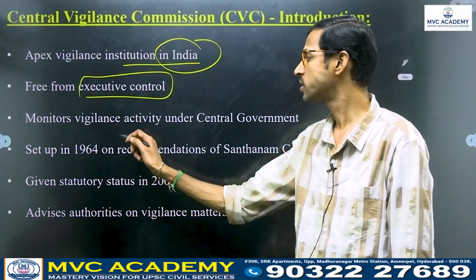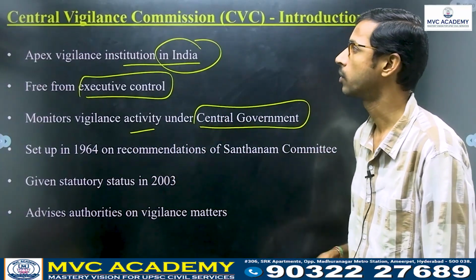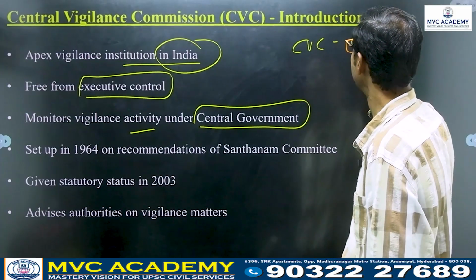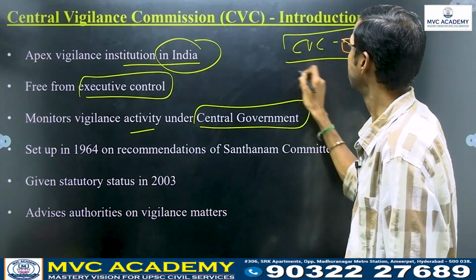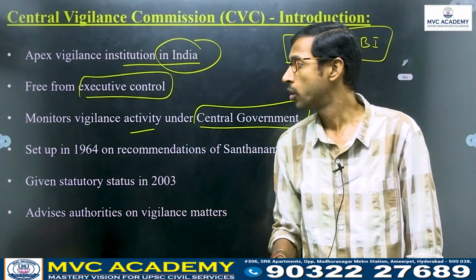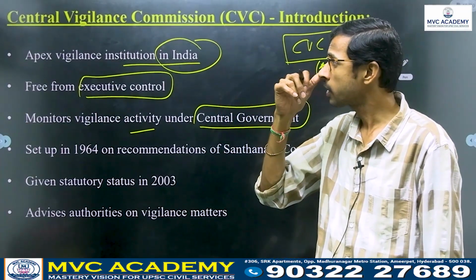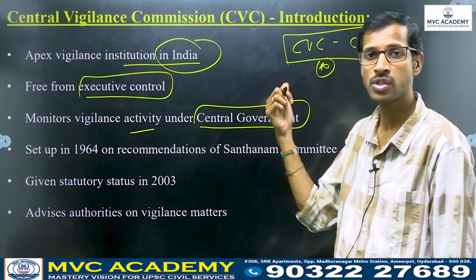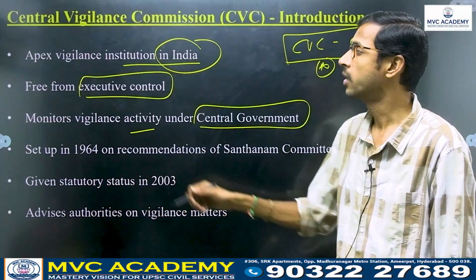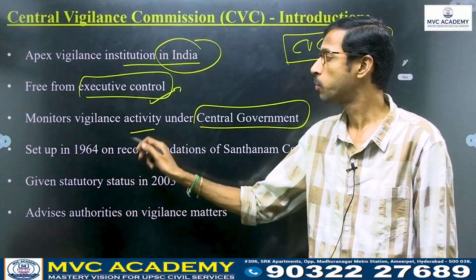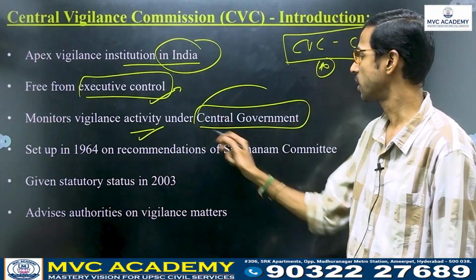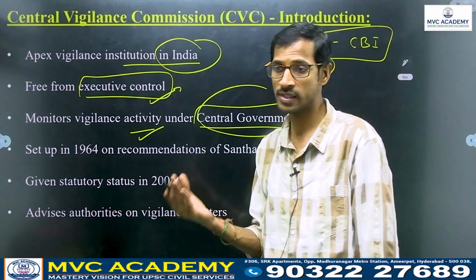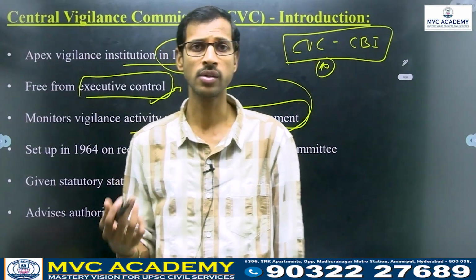It monitors vigilance activity under the central government, right? There is a lot of difference between the Central Vigilance Commission and CBI. We will discuss that in future. So the CVC is the apex vigilance institution in India. It is a statutory body. Compared to that, CBI is not a statutory body. It is free from executive control. It monitors vigilance activity under the central government, meaning central government officers, whether they are corrupt or something,